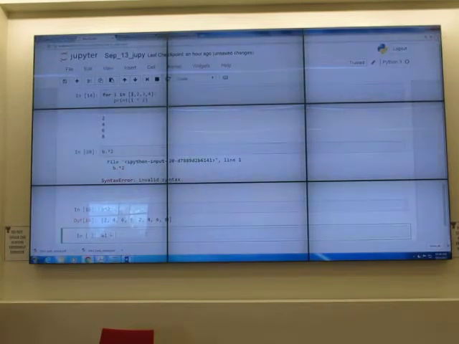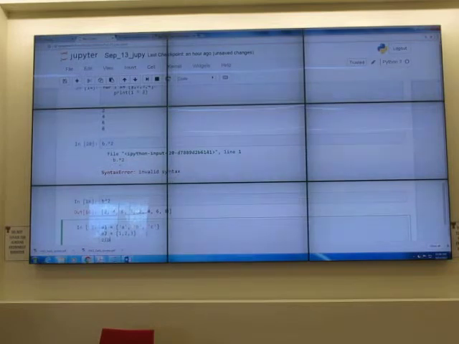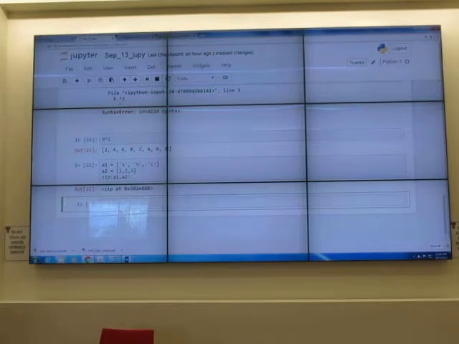Okay, A1 equal to A, B, C. A2 equal to 1, 2, 3. Zip A1, A2. I didn't get anything. I get just that. I don't know what that is, okay? So this means it doesn't execute. It's lazy. It doesn't do anything, okay?